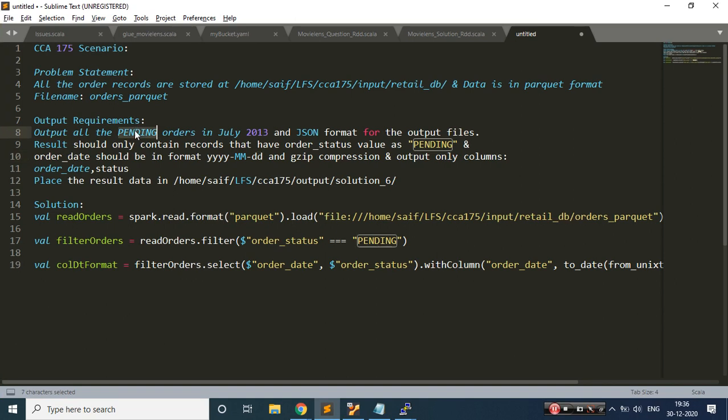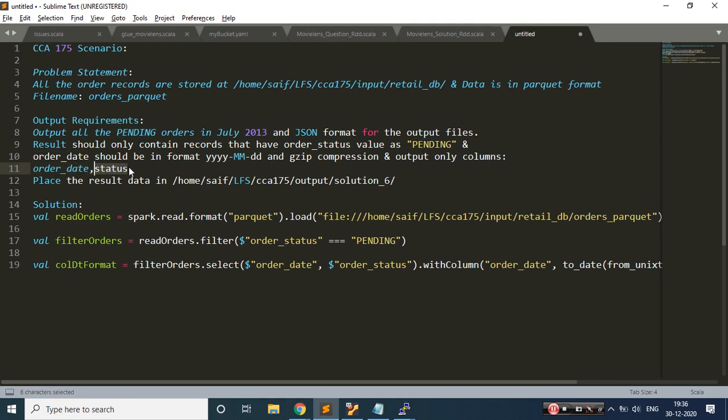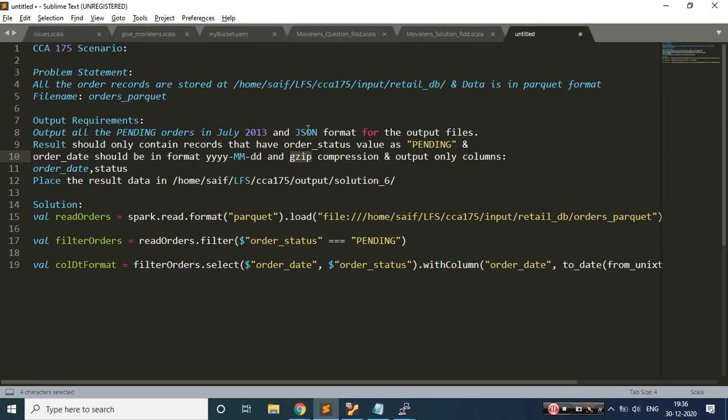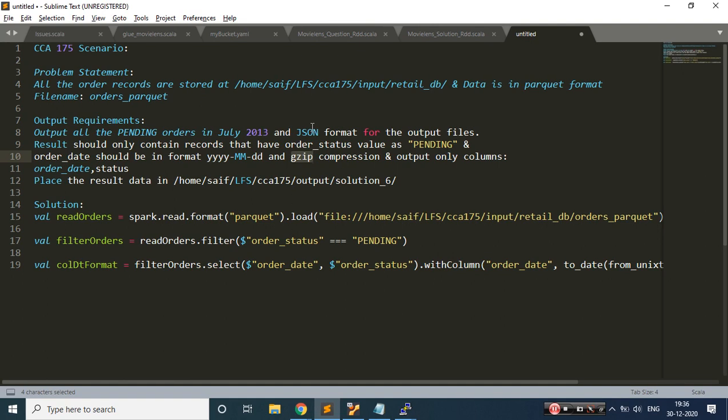So we got the pending orders. We got these two columns, order date and order status. The date is in this format. Okay, that is done. While writing, we need to take care of gzip. The compression should be gzip, and the file format should be JSON. That is while writing.